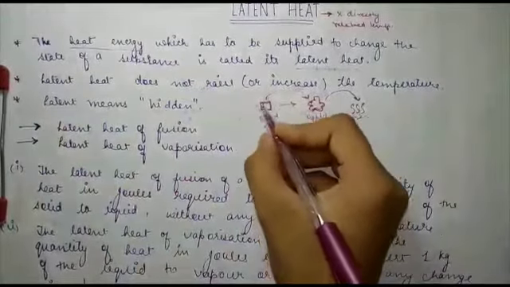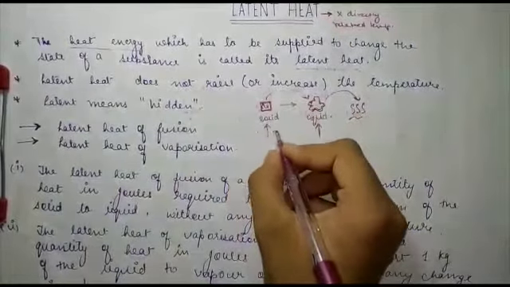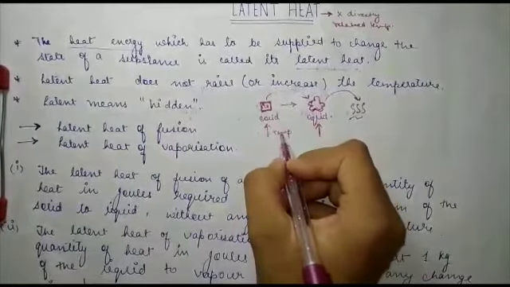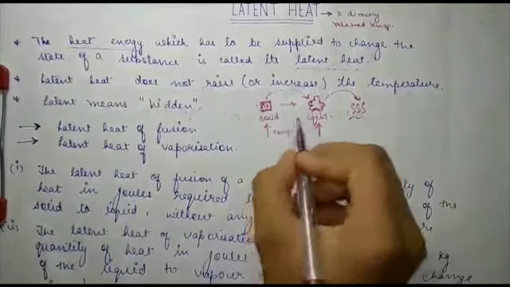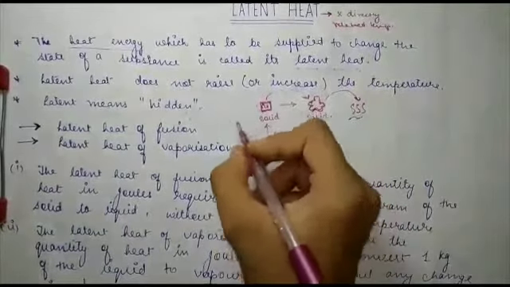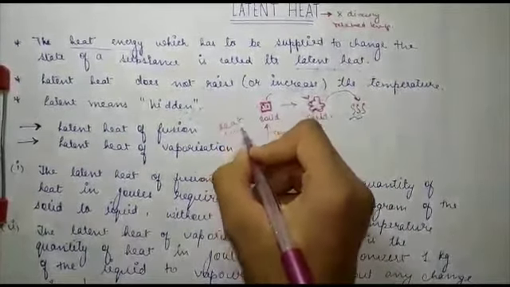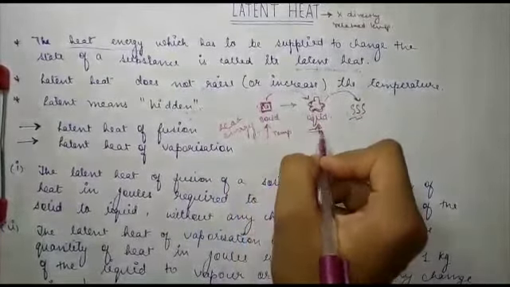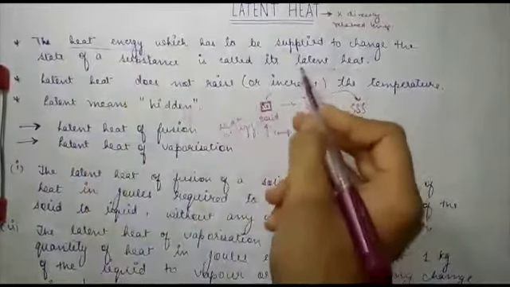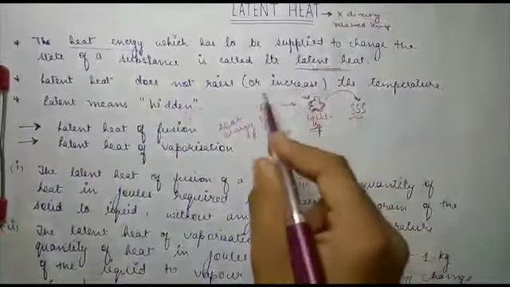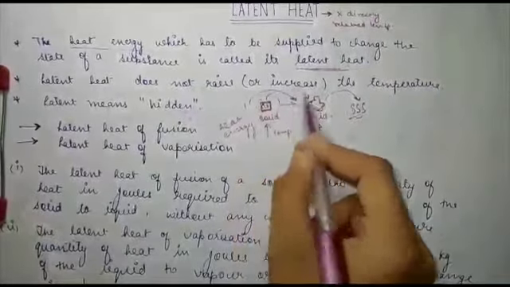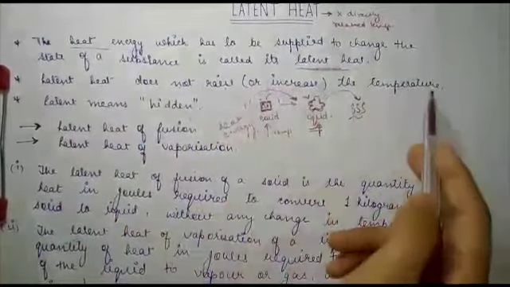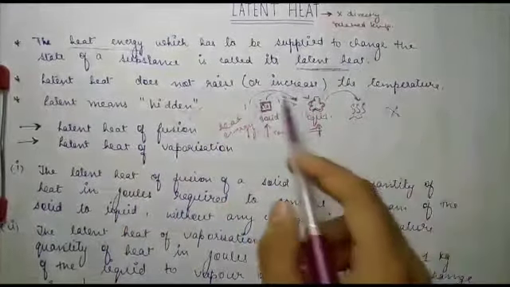You have solid ice, and you increase the temperature. This ice is going to take this in the form of heat energy, not directly as temperature, and this energy will cause the ice to change to the liquid form. So this energy is called the latent heat, used to change the state of a substance from one to another. Latent heat does not increase the temperature of the substance.